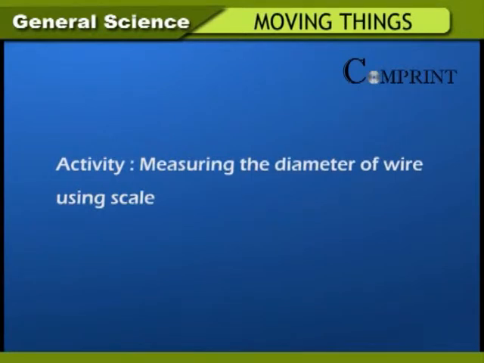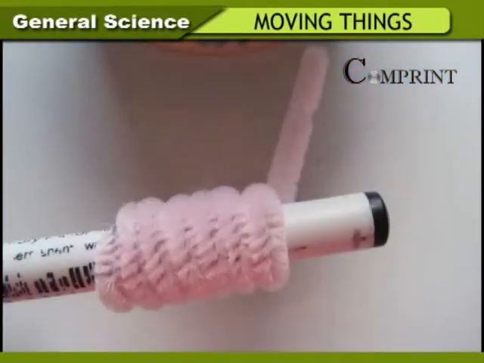Activity. Measuring the diameter of wire using scale. Take the wire whose diameter has to be measured, wind it around the pencil as shown. See that there is no gap between the turns of wire. Measure the length of coil. For example, the number of rounds are 24 and the length of coil is 4.8 centimeters. Then the diameter of wire is 4.8 divided by 24 is equal to 2 mm.